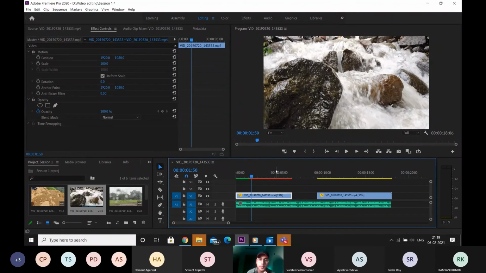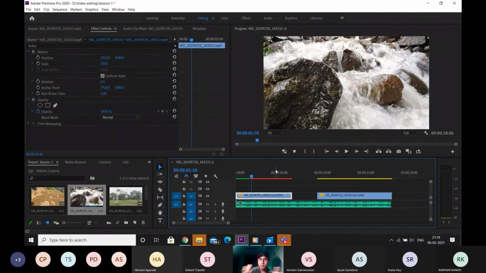Because I had a 60 frame per second video and reduced it to 15 frames a second, it needed to judge every alternate frame, and it had enough data for that. Don't do anything more complicated than this. Don't reduce it beneath 15 frames if you want to use optical flow. If you do 10 frames per second, it'll have to compute 2 frames in between every 2 frames. That is a lot of data and information, so the software won't be able to do everything smoothly and the result won't be that great. Even though the flow of the video will be smooth, there will be errors in the video.